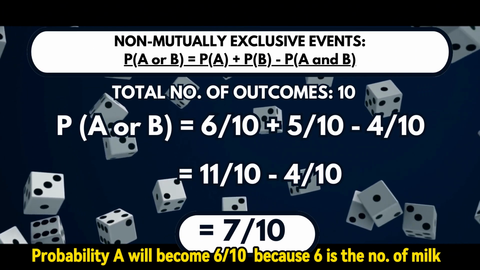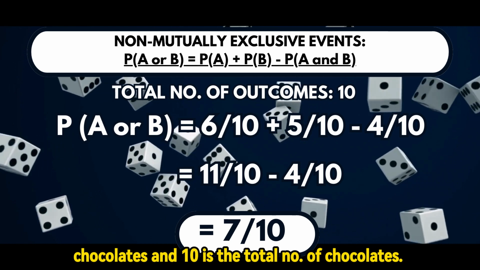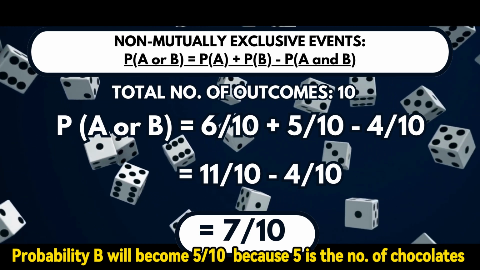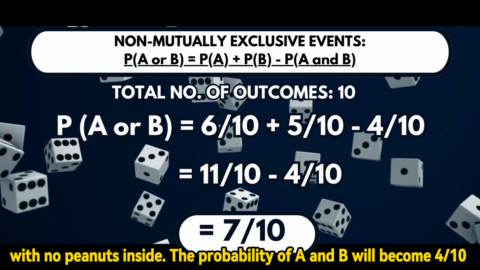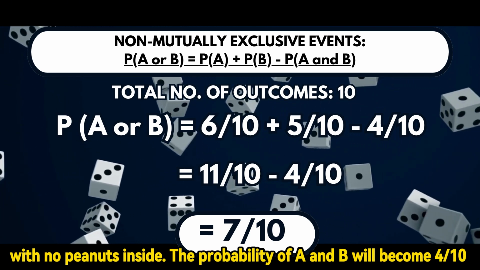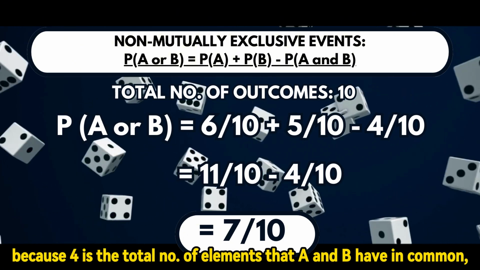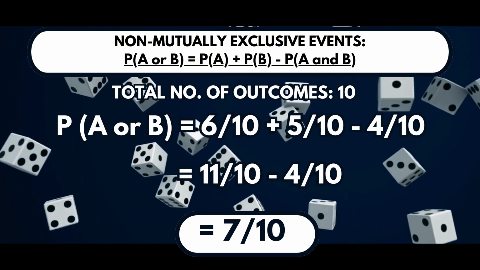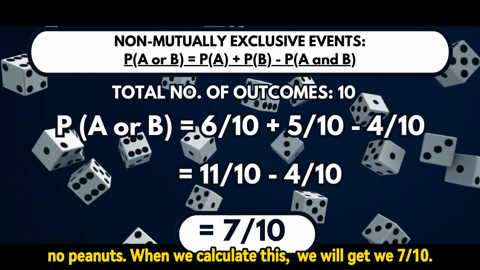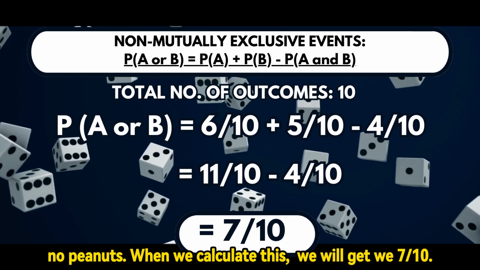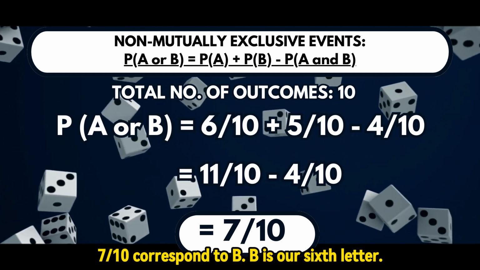Probability A will become 6 over 10 because 6 is the number of milk chocolates and 10 is the total number of chocolates. Probability B will become 5 over 10 because 5 is the number of chocolates with no peanuts inside. The probability of A and B will become 4 over 10 because 4 is the total number of elements that A and B have in common, which is the elements being both milk chocolate and having no peanuts. When we calculate this, we will get 7 over 10, which corresponds to letter B, which means that letter B is our sixth letter.